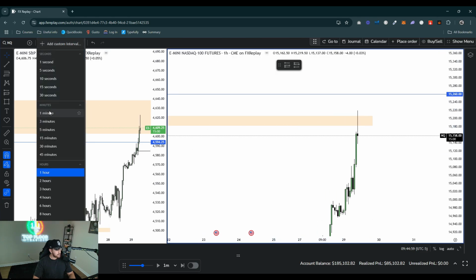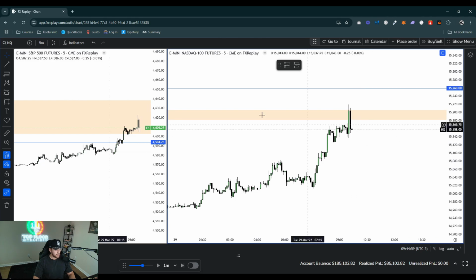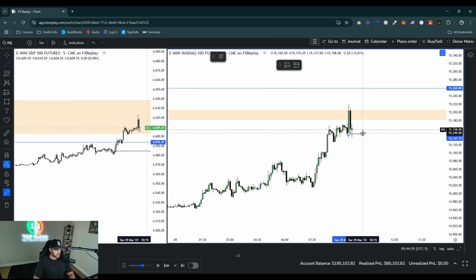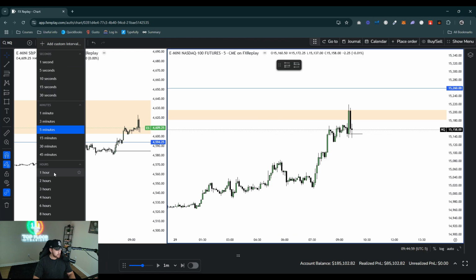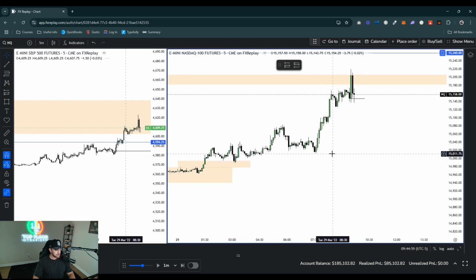All right, so let's go to the 5 minute. So 5 minute, 9:30 pushes higher. Okay, so I'd like to see a change in state delivery right here. So let's go back to the 1 hour quickly so I can see what Asia session did and what London session did. Okay, so Asia did use a fair value gap to sponsor the move higher. How about, okay, so 3 did too. All right, so London and Asia low makes sense. Okay, Asia and London low makes sense.